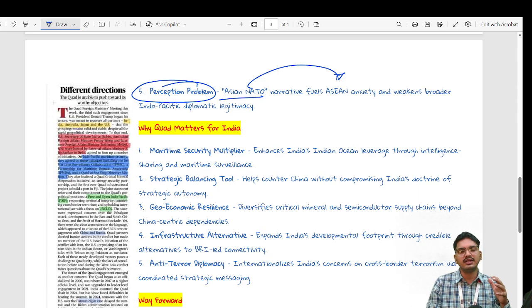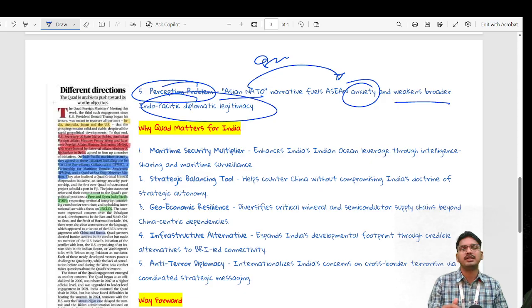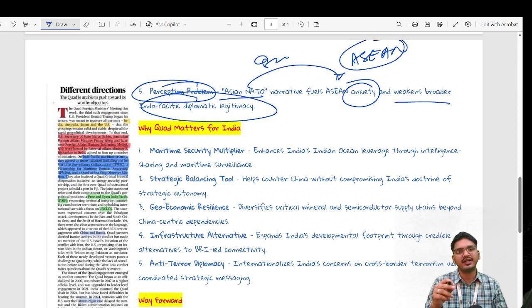In this situation, they feel threatened by the idea of Quad, which is not actually the case, which again makes ASEAN anxious and weakens the broader Indo-Pacific diplomatic legitimacy, because we know Asian countries play an important role over the Indo-Pacific region.